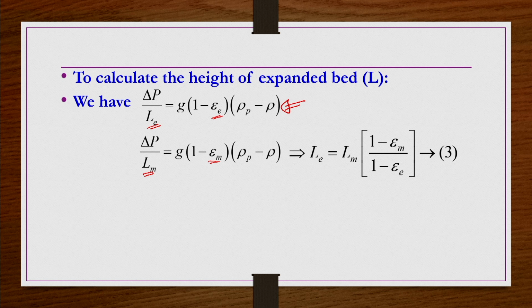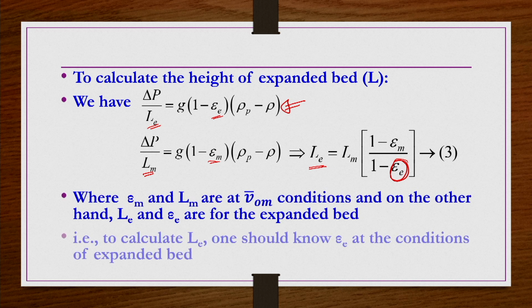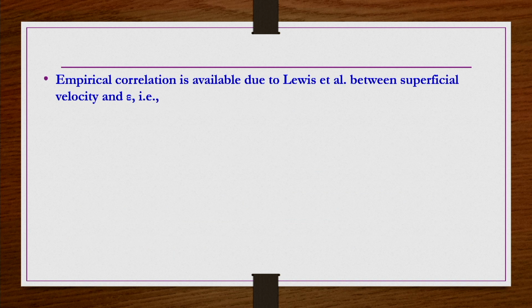So, from this equation, if you want to find out the height of the bed expansion, how much the bed has expanded, you should know the voidage of the bed at those expanded conditions, otherwise this equation is not good enough to use. So, what we do here is use empirical correlations, based on experimental studies, between superficial velocity and voidage for expanded bed conditions.